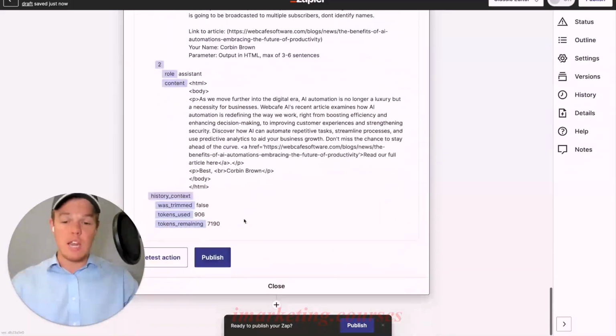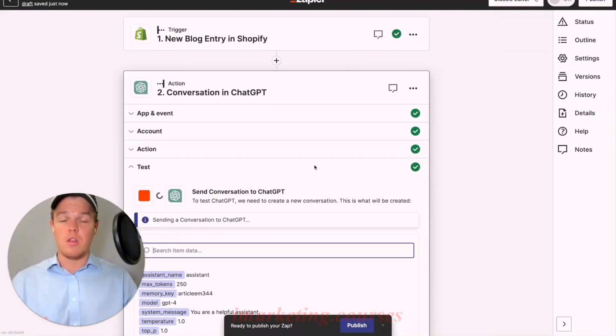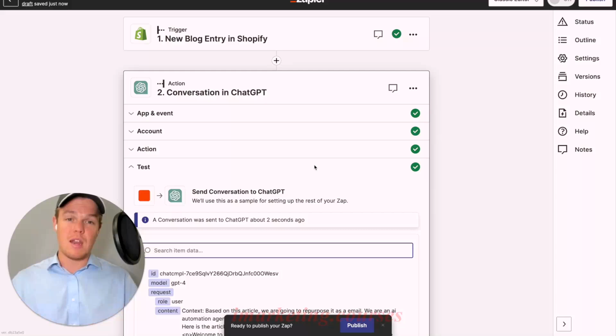I'm not even going to change any of the prompt here. And as you'll see here, we'll get a different output. The reason I'm doing this is because I can keep running the operation here until I find an output that I'm satisfied with. Once I'm satisfied with that output, it will be associated with that memory key and it will come out that consistent every single time.